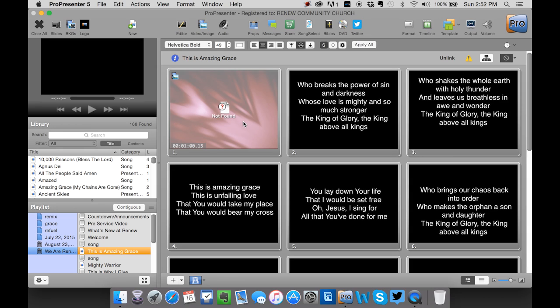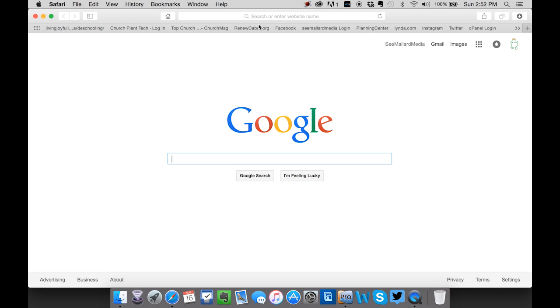But that's okay. If it doesn't show up, then you can add a background to the videos. But basically, when you download from Planning Center, that makes it a whole lot easier for you to know what's going on with the order, and that way you don't have to open up Planning Center to look at it and then copy that. Let me show you what this service in Planning Center actually looks like.